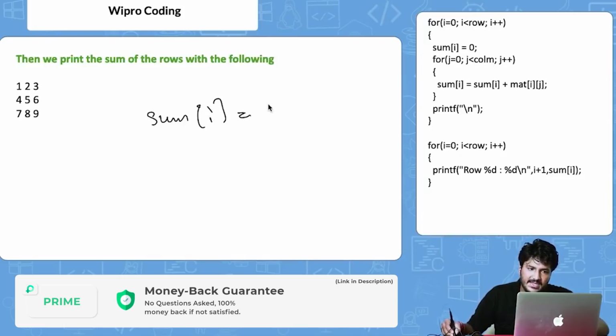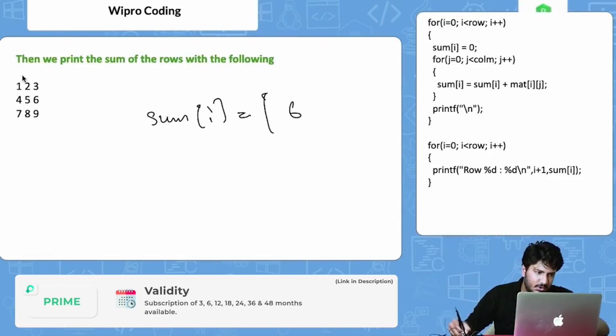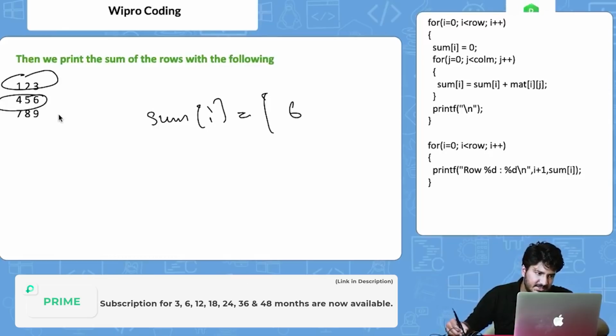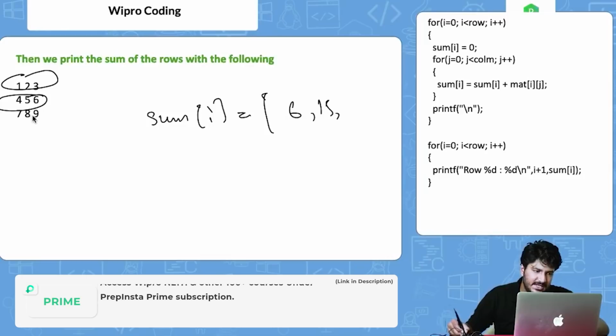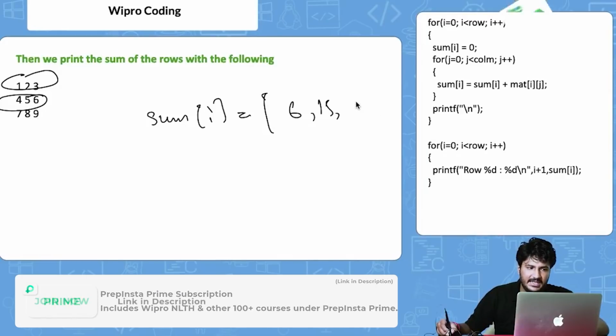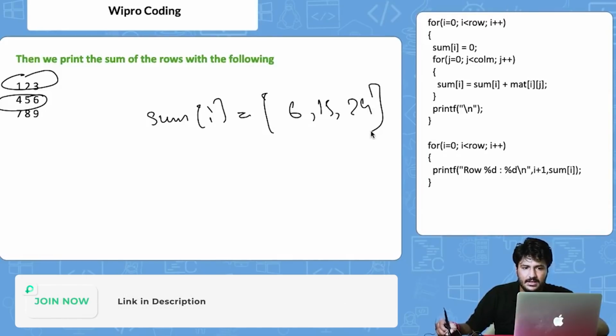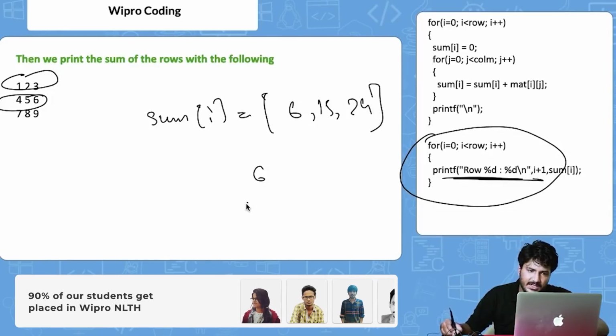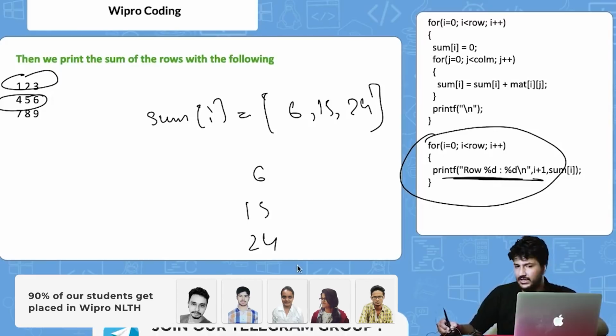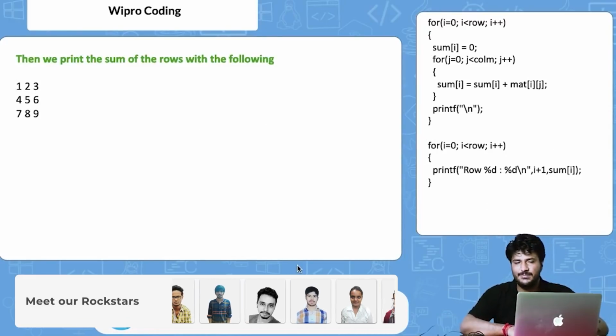Sum of i is 6 for the first row. Then for the second, 4 plus 5 is 9, then 9 plus 6 is 15. And then 7 plus 8 is 15, and 15 plus 9 is equal to 24. Now we are iterating upon this and printing it. So 6 will get printed, 15 will get printed, 24 will get printed. So very basic thing.